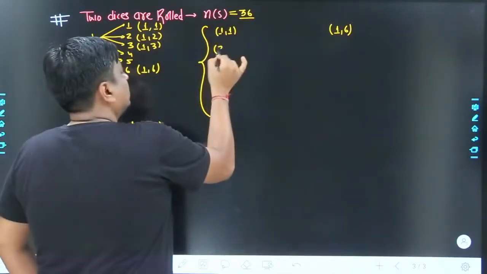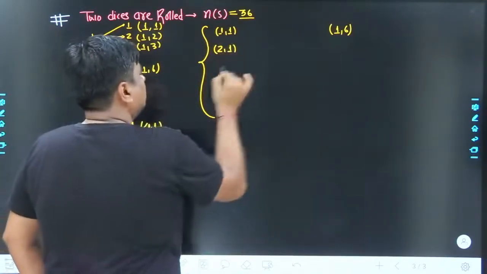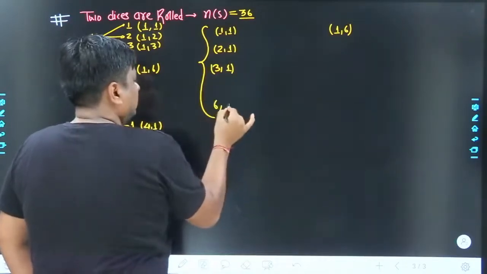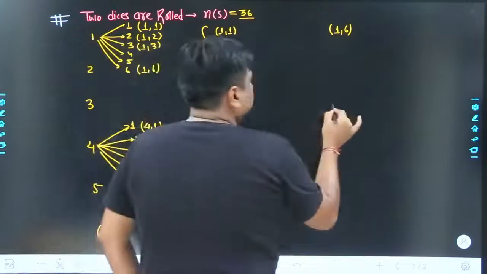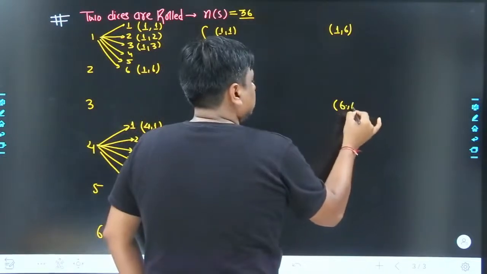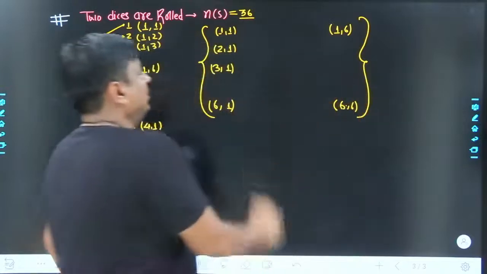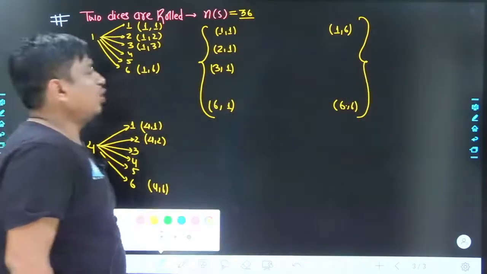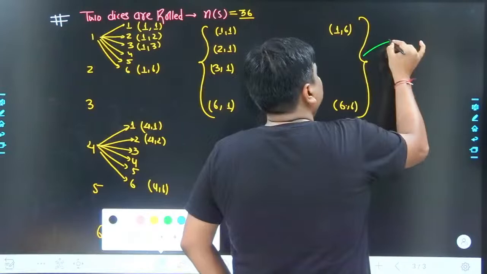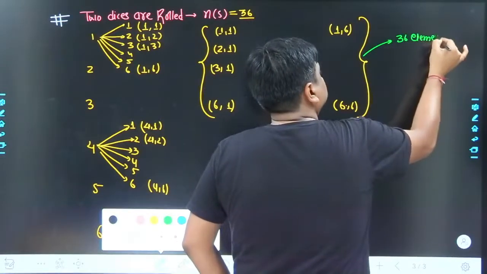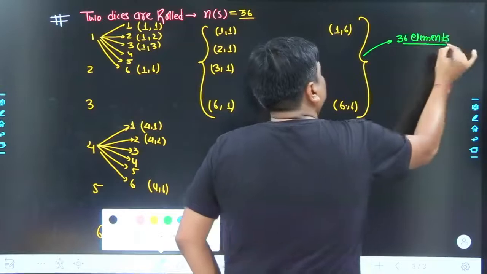Similarly, this goes to 2, 1 up to 2, 6, then 3, 1 up to 3, 6. The last ones are 6, 1 up to 6, 6. So as far as this set is concerned, how many total elements did we have? 36 elements.